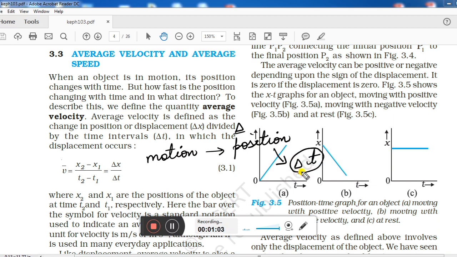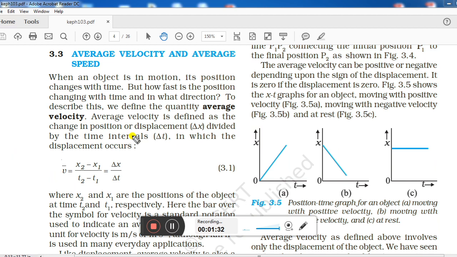So suppose delta t is the time interval taken, and in the time delta t the position of the body is changed by delta x. In that case we can define one physical quantity which is called average velocity, and it is represented by v bar. This bar is showing that the mean of the quantity is taken, right?